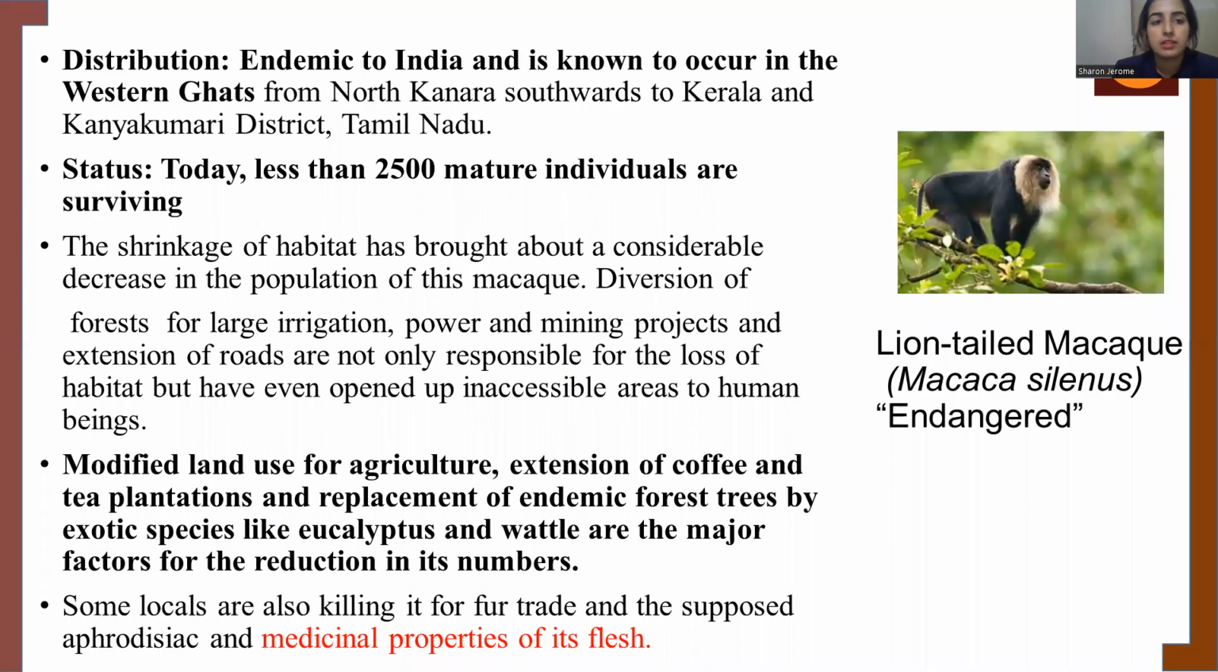Next is the lion-tailed macaque. Lion-tailed macaque is endemic to India and is known to occur in the Western Ghats. Today, less than 2,500 individuals are surviving. And the main reason is modified land use for agriculture, extension of coffee and tea plantations, replacement of endemic forest trees by exotic species like eucalyptus and wattle. It has reduced the numbers of the lion-tailed macaque, and moreover, these animals are being killed for their fur and for their flesh, which has medicinal properties.